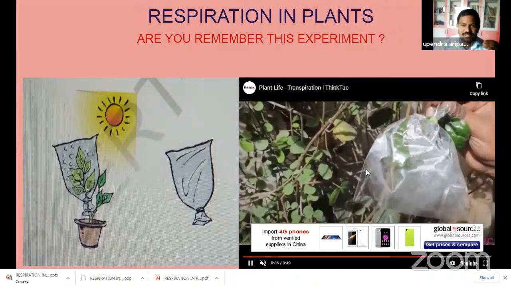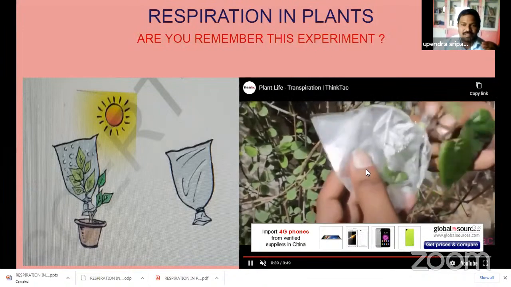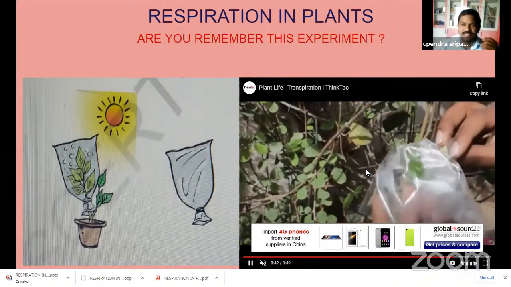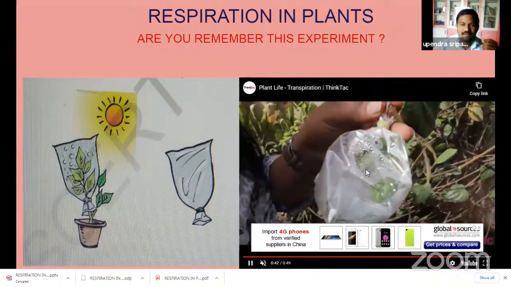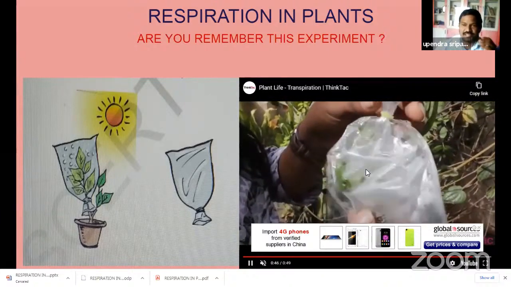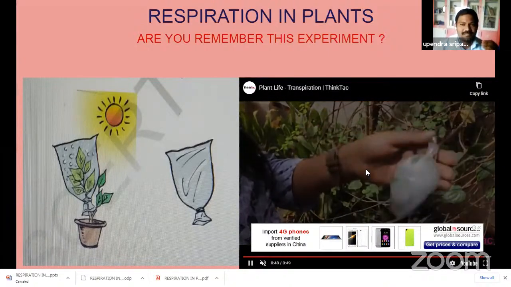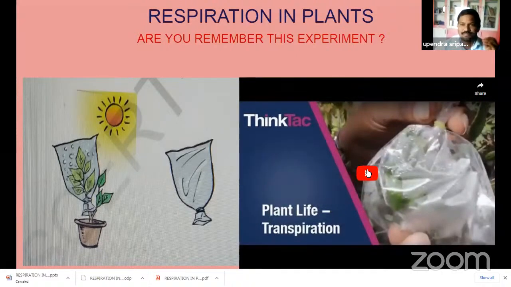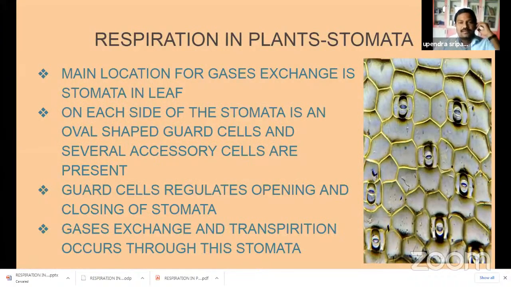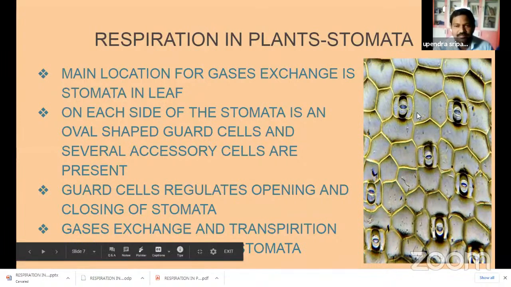After 1 hour or 2 hours, the polythene cover is filled with some droplets. Where are these droplets coming from? Yes, there are very small, microscopic pores present on the surface of the leaves. The names of these pores are stomata. Yes, you observe the microscopic structure of stomata. It is present inside the leaf.